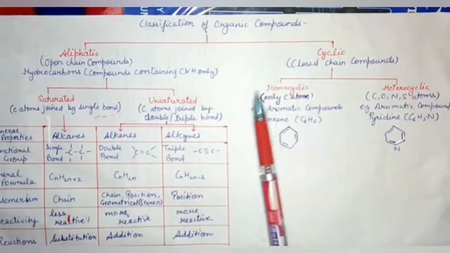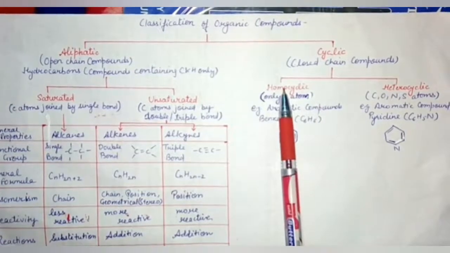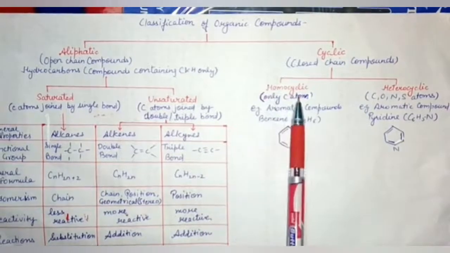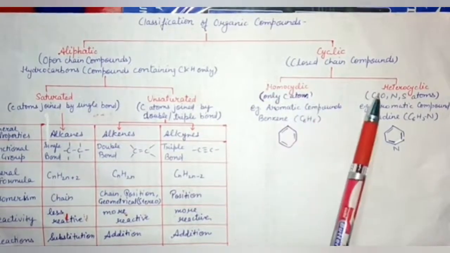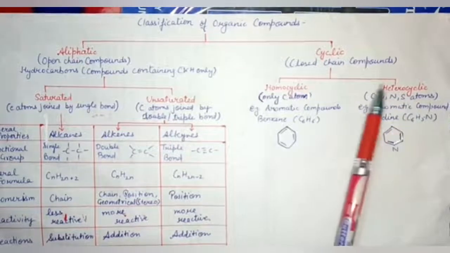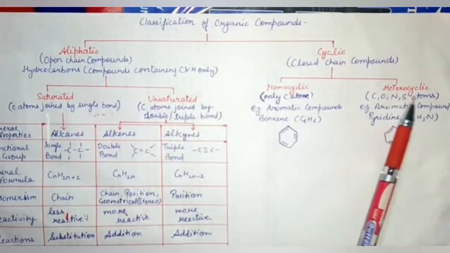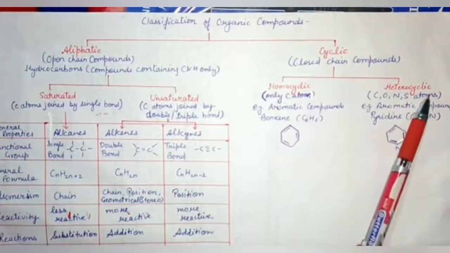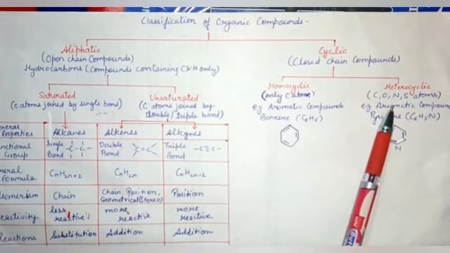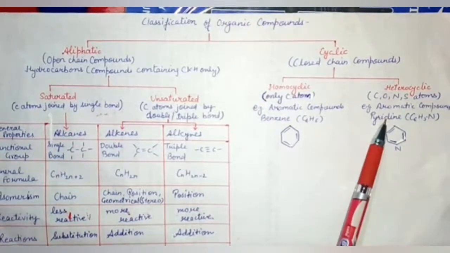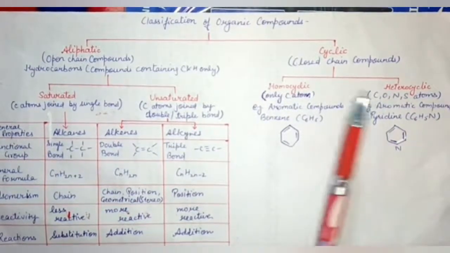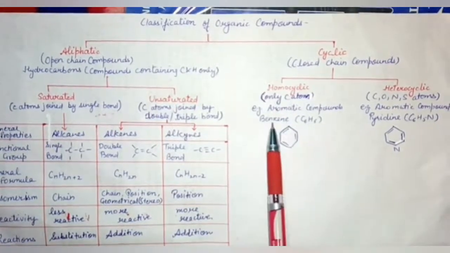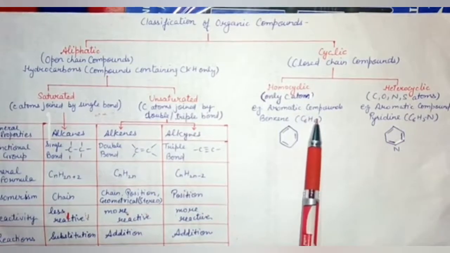Cyclic compounds are categorized into two categories, homocyclic and heterocyclic. In homocyclic, only carbon and hydrogen atoms are contained, whereas in heterocyclic compounds, carbon, oxygen, nitrogen, sulfur atoms are also linked to form heterocyclic compounds. For example, aromatic compounds like pyridine C6H5N, and in homocyclic, an example is the aromatic compound benzene C6H6.